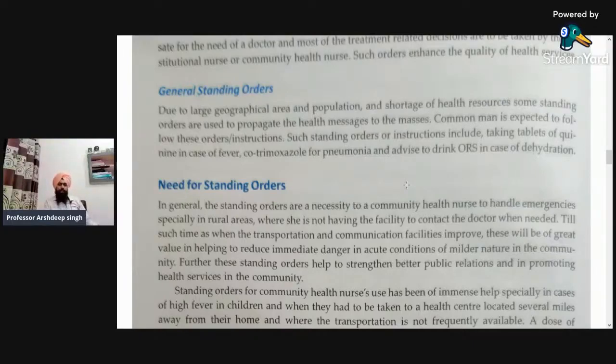Such standing orders or instructions include taking tablets of quinine in case of fever. So this type of standing order is for the mass level of the population, in which the community member himself or herself will follow these standing orders. Cotrimoxazole for pneumonia, and advice to drink ORS in case of dehydration. So that is what we mean by the term general standing order, and these were the different types of standing orders.